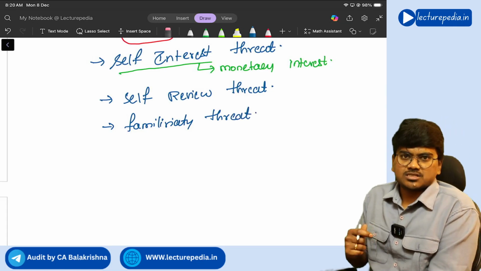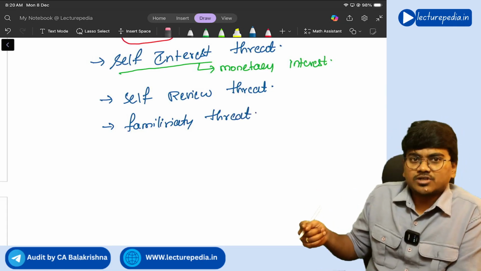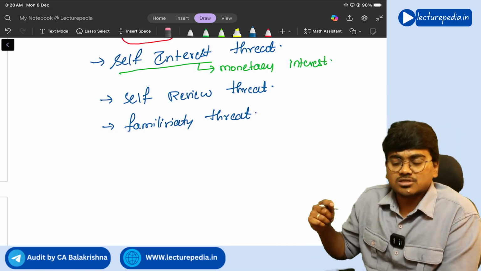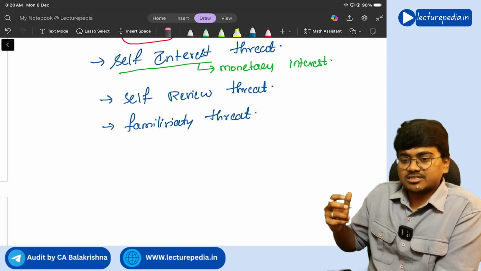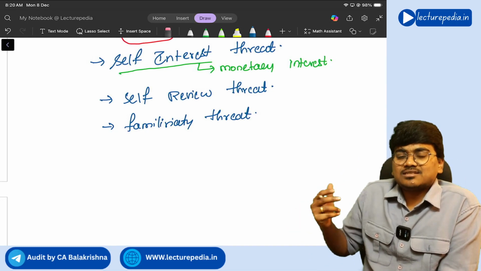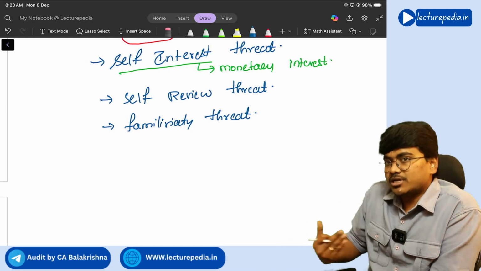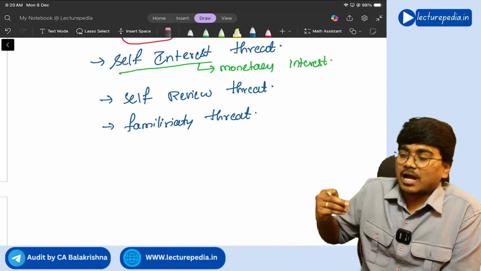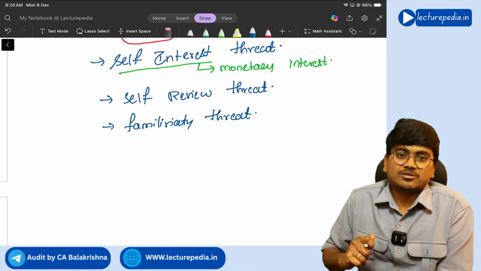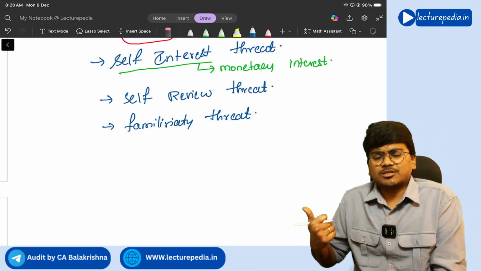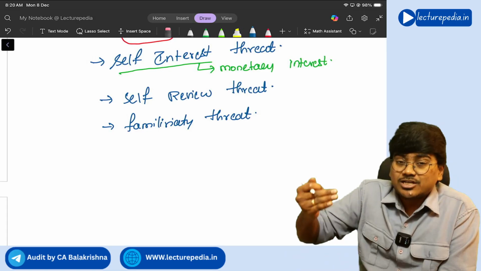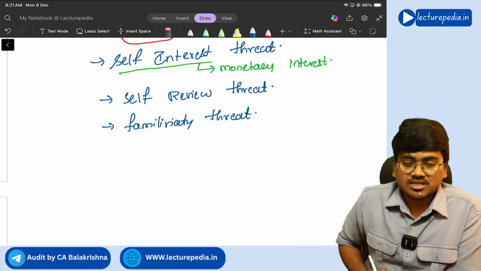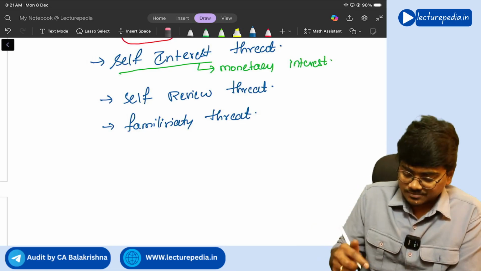Familiarity threat means, let's say for example, you are acting as auditor of the company for the past 10 years. For the past 10 years you are auditing, which means you would have already developed a relationship with the client. When such a relationship has been developed, you will become familiar with the client. When you have become familiar with the client, you will not be able to identify misstatements. If at all any misstatements are identified, since there is a close relationship between you and the client, you will ignore those misstatements, correct or not? So here also you are not acting independently, which is nothing but a familiarity threat.